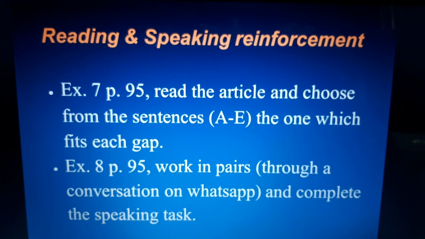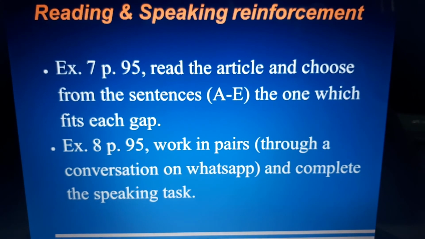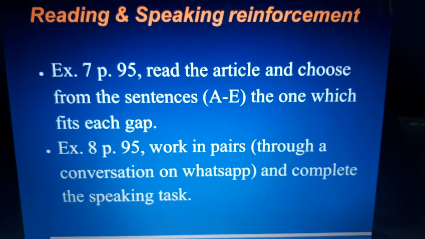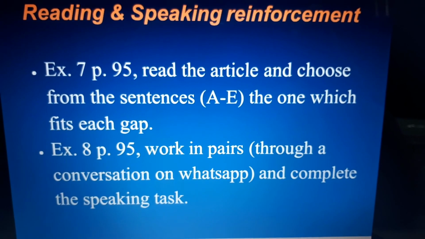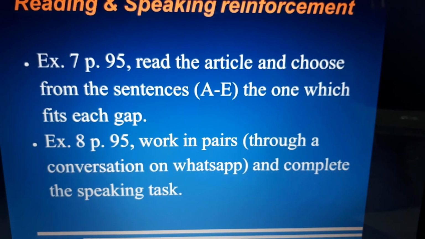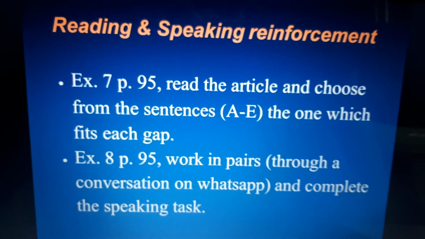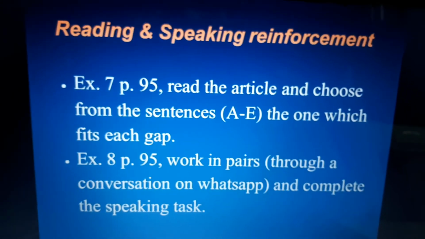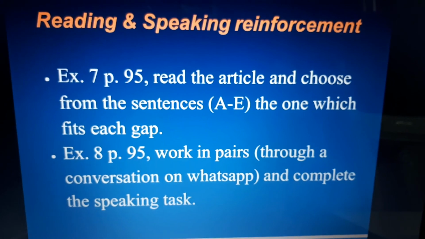According to the reading and speaking reinforcement, students are going to read the article on page 95, exercise 7, and choose from the sentences A to E the one which fits each gap. And in exercise 8, page 95, they will work in pairs through a conversation on WhatsApp about the conditions that our country is facing nowadays, and complete the speaking task. They are going to send that through WhatsApp to the teacher as well.